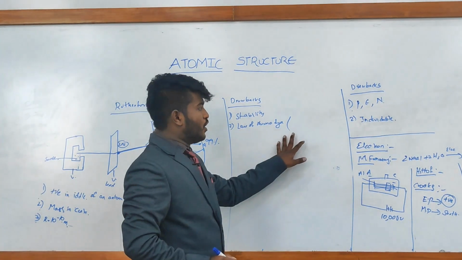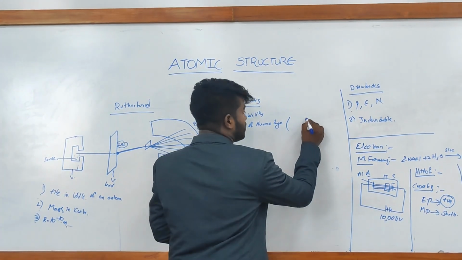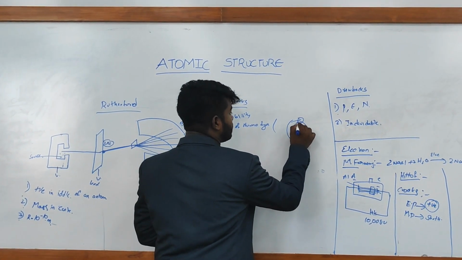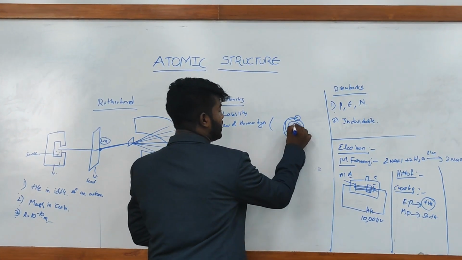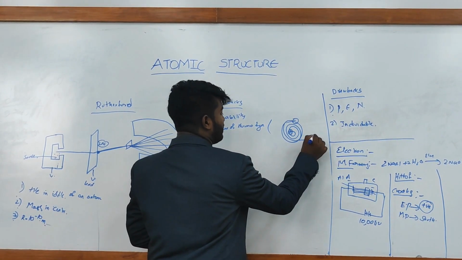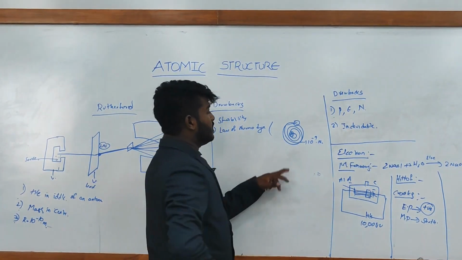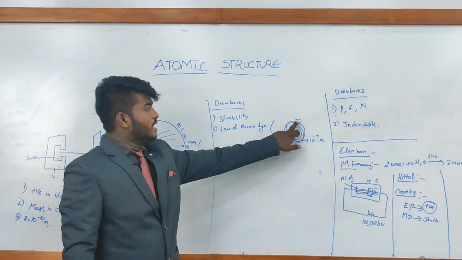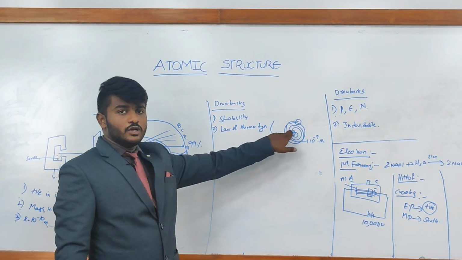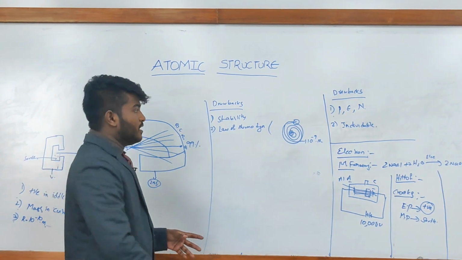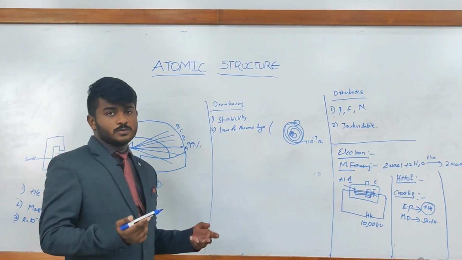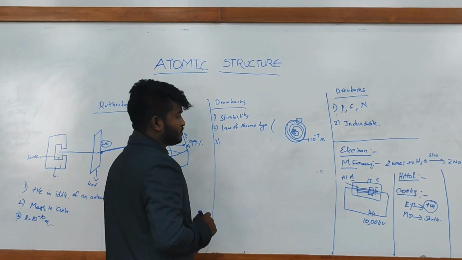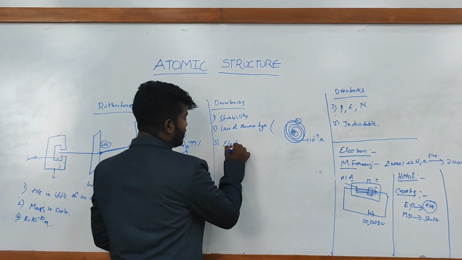According to this, the electron revolving around the nucleus must fall into the nucleus in a time of 10 power minus 9 nanoseconds. When the electron is revolving, it must lose energy according to this law, and it would fall into the nucleus, but that is against what is observed. And he didn't explain the electronic configuration.